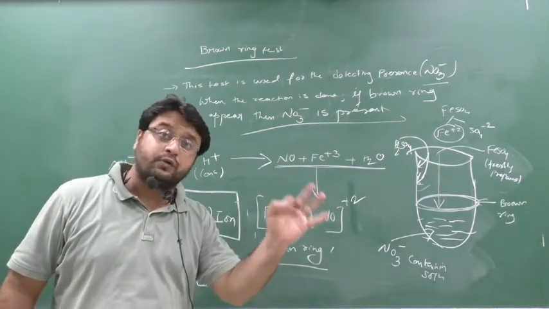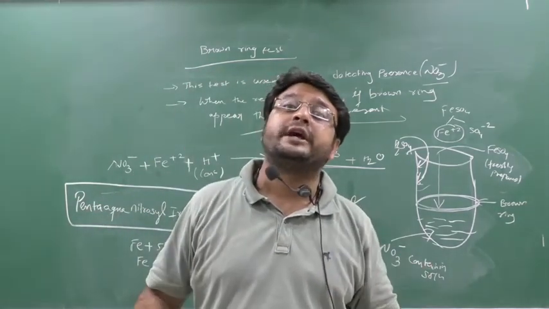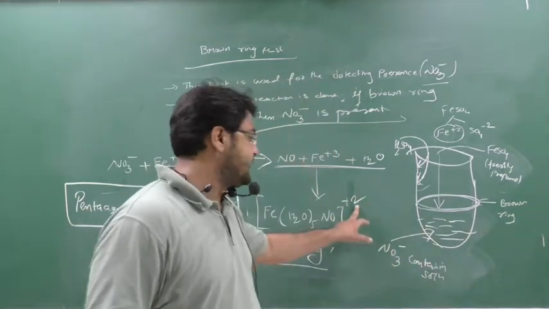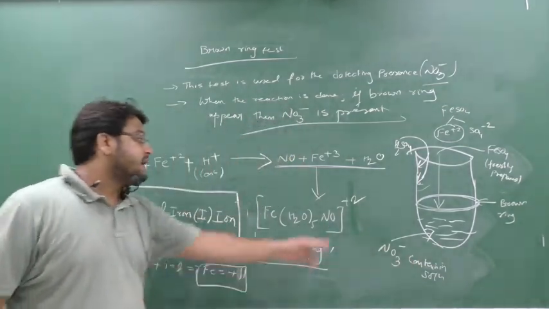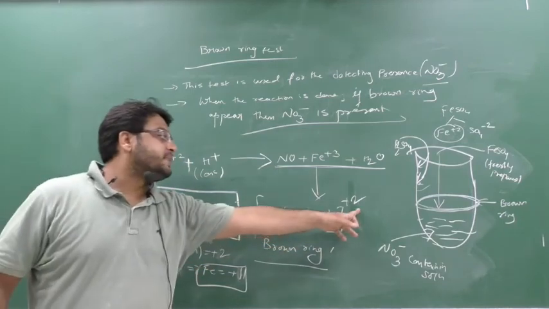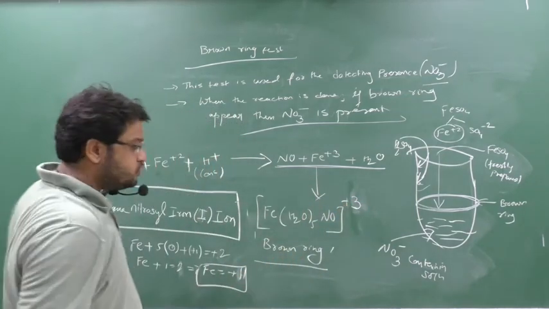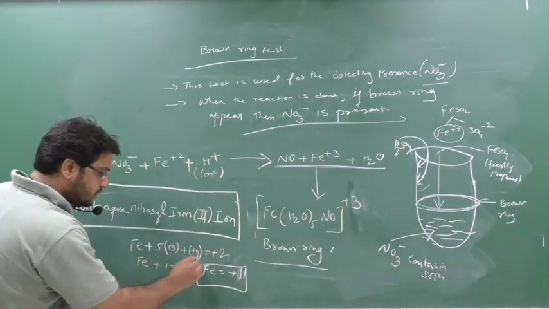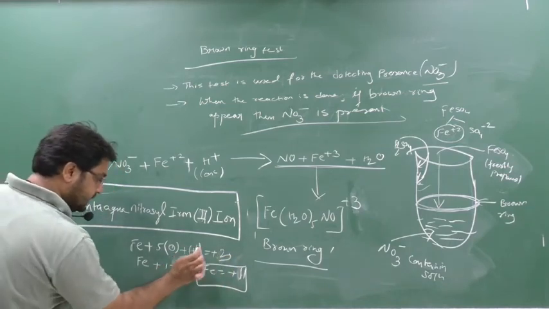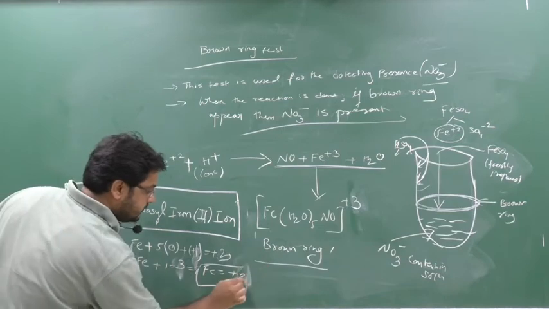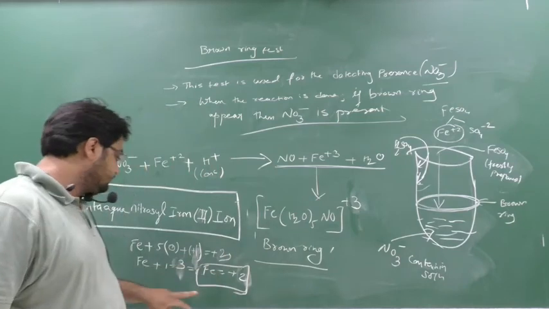Then you have to see what question is asked. Now you will be asking, sir, if the question comes directly, you have to follow the NCERT textbook. In the NCERT textbook it is plus 3. But suppose in the exam you get the question with plus 2, then a slight change will be there. Here plus 2 means your iron will be 1. Here plus 3 means your iron will be 2. But according to NCERT, only plus 3 is there, so your iron will be 2. Clear?